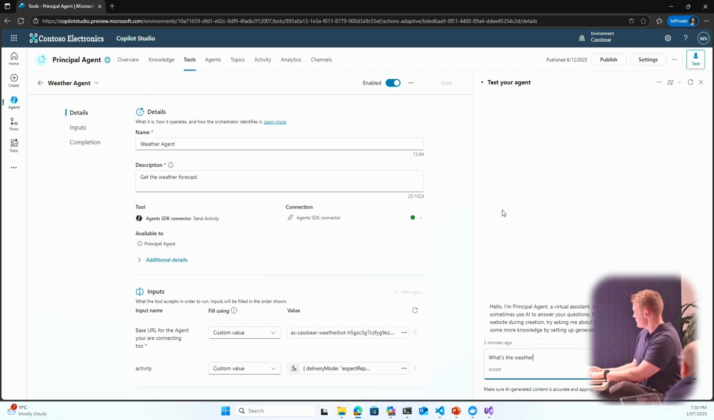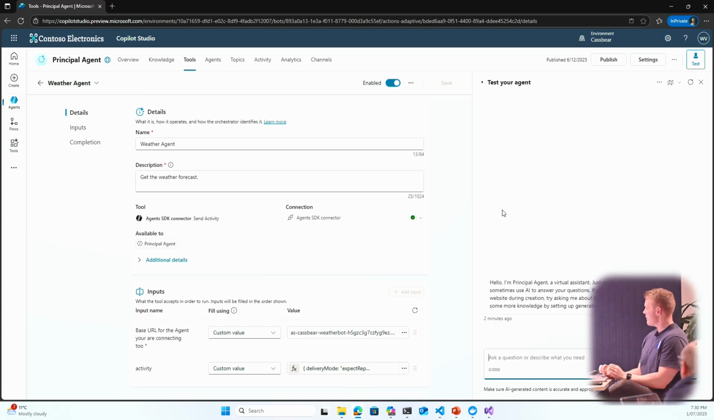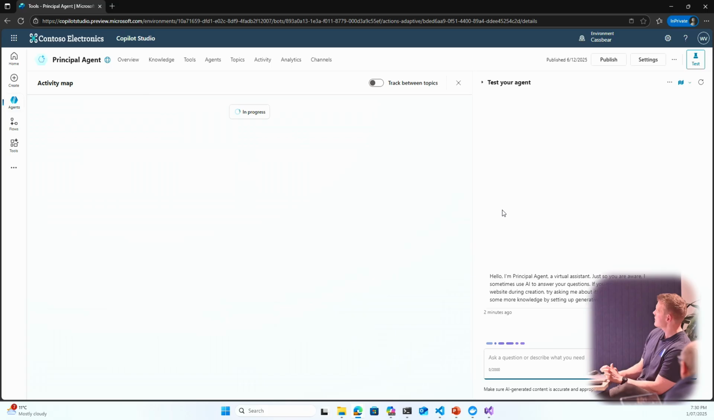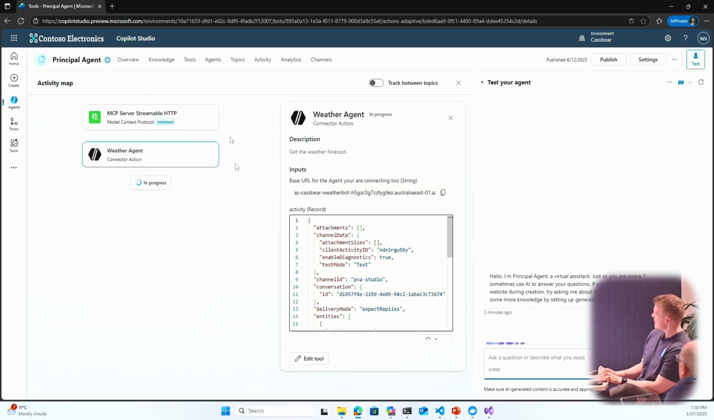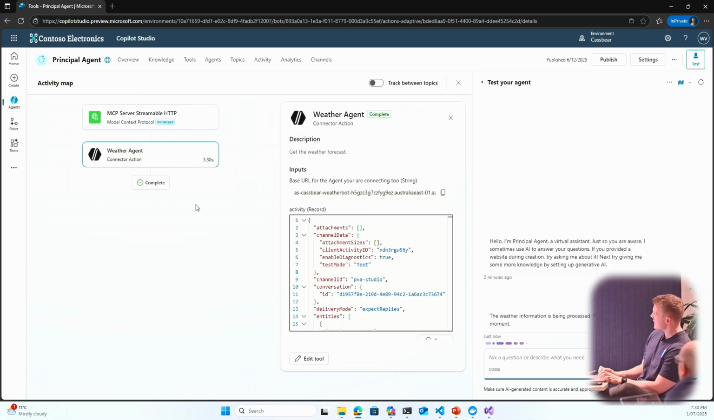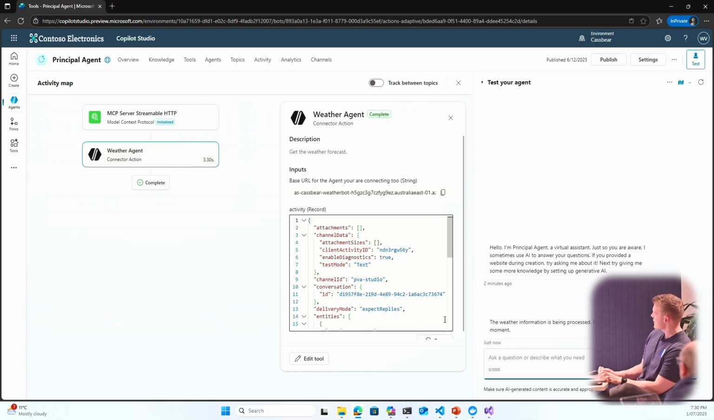what's the weather like? The output might be a bit generic, but hopefully what we should see here in this plan, so I can see this weather agent has been connected from this principal agent. Weather information is being processed. Please hold for a moment. Fantastic. Anyway, try to ignore the output, but essentially what's happened here is I've got this base URL that's kind of